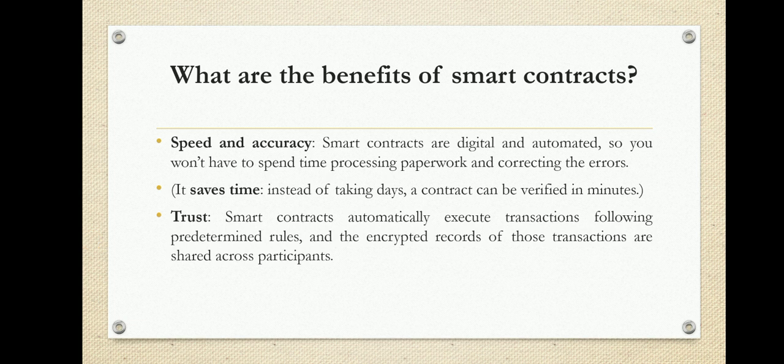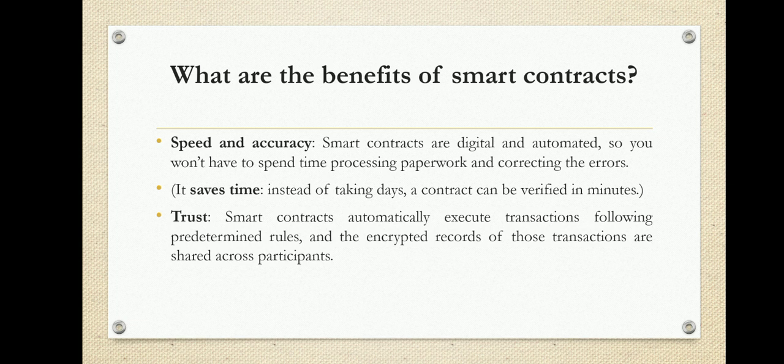Let me discuss the benefits, the advantages of smart contracts, and why we need blockchain smart contracts. They provide services like speed and accuracy. Whenever you use smart contracts, there is speed because smart contracts are digital and automated, so you don't have to spend so much time processing paperwork as well as correcting errors. So it saves time. Instead of taking days, a contract can be verified in minutes.